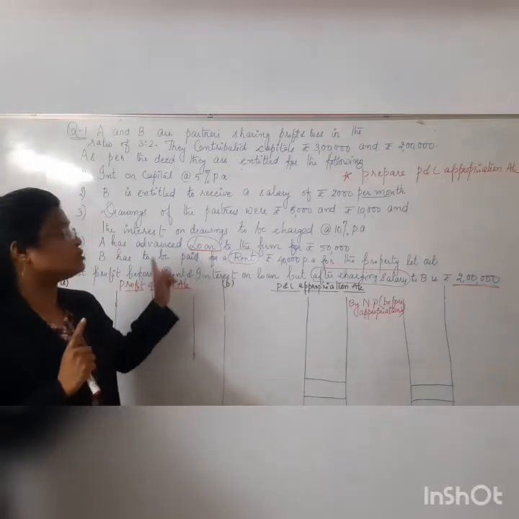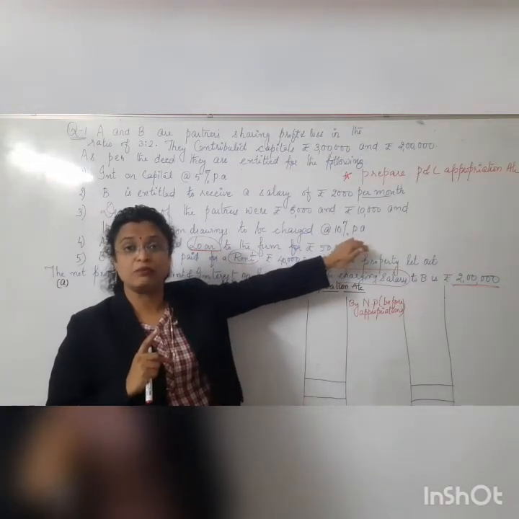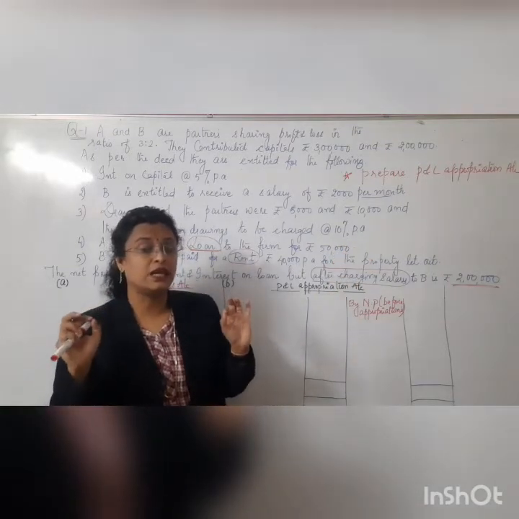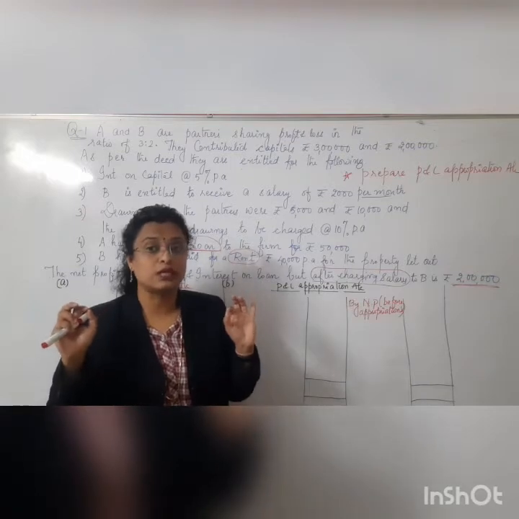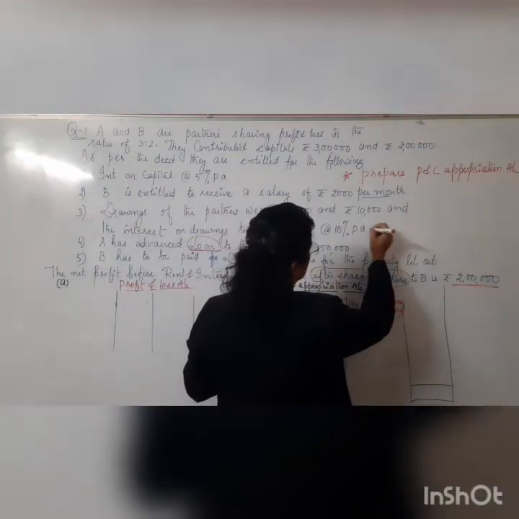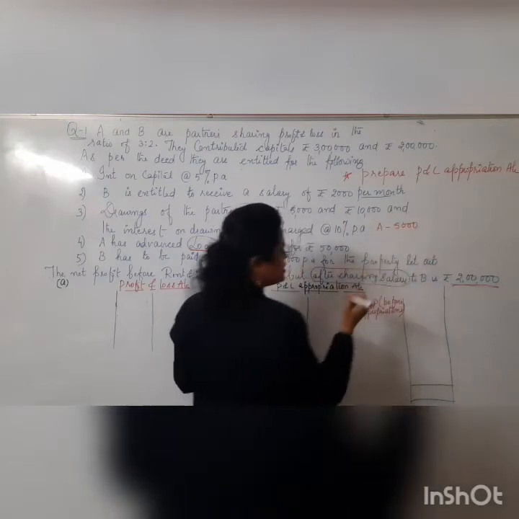So interest on drawings here will be calculated for an average time duration of 6 months. That means while calculating it, we need to multiply by 6 upon 12. Let me tell you how. For A, the amount is 5,000.